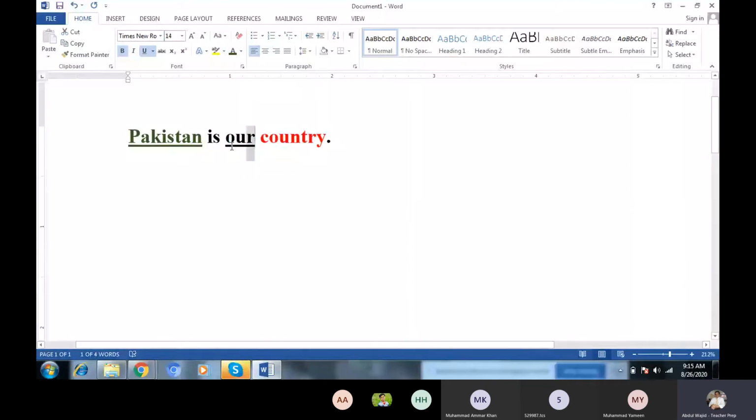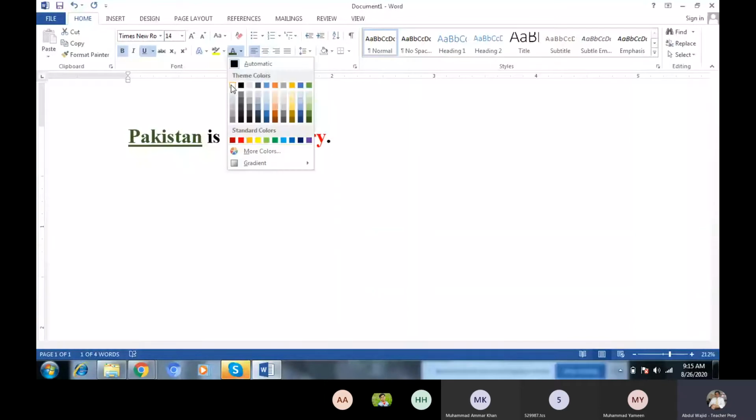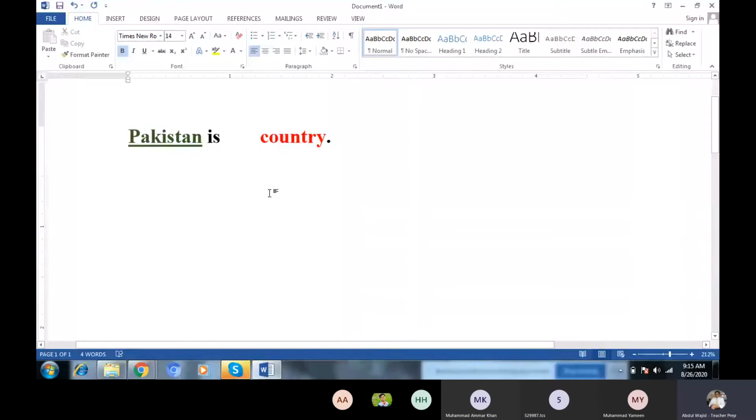Now this "our" we are using white color for. When you click the white color, it is not visible because the background is white. That is why it is not visible. If you change the background, after that it is visible.